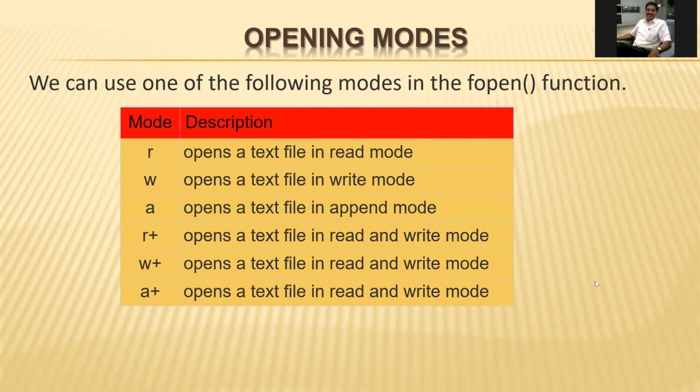So these opening modes are also very important from the examination point of view. What is mode? Mode is the purpose, what we are doing with the file.